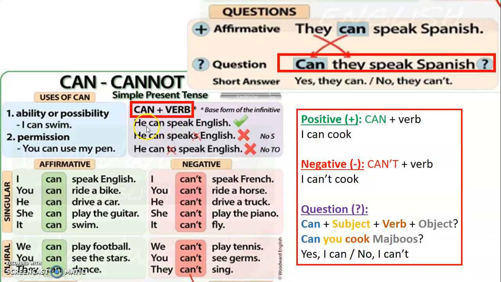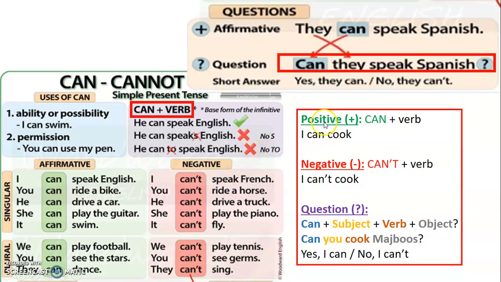So for example, this is a correct sentence. He can speak English. This is correct. We cannot say in English, he can speaks English. This is wrong. No S, okay, on the verb after can. Also, he can to speak English. This is wrong. No to.